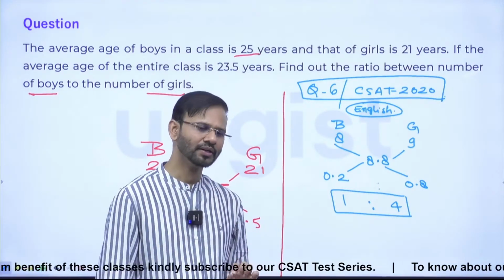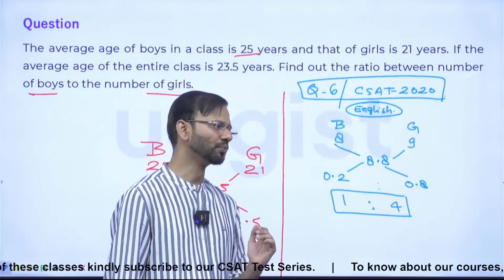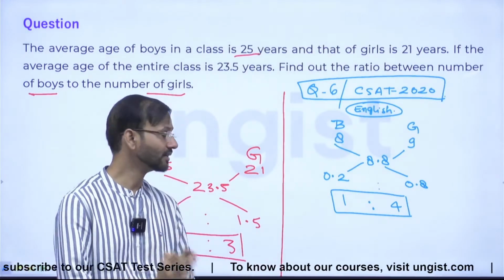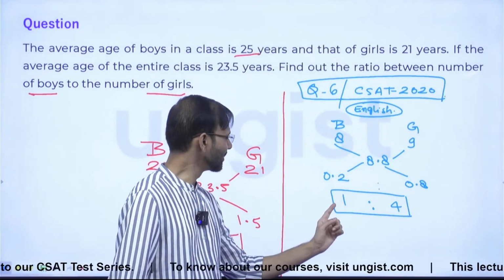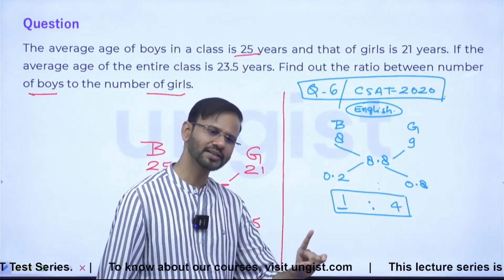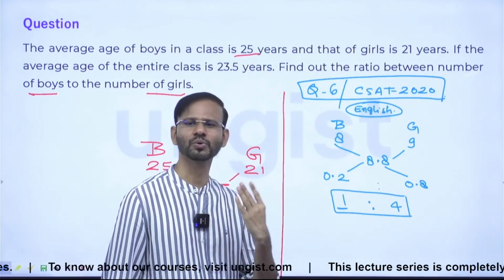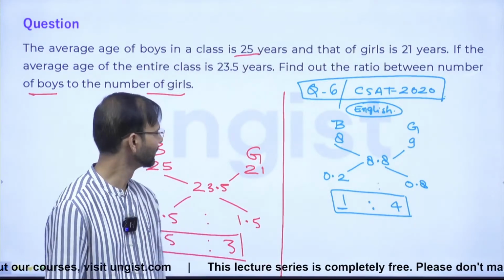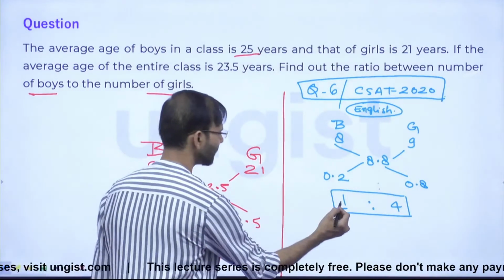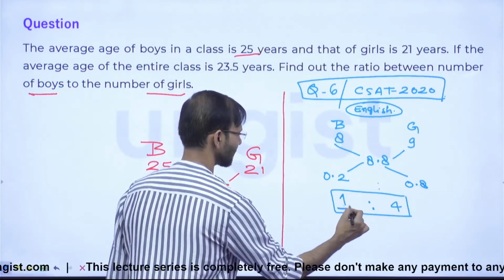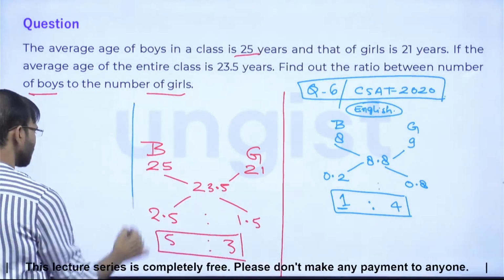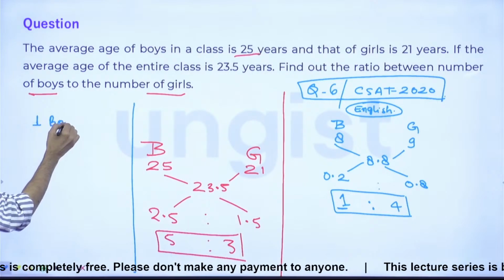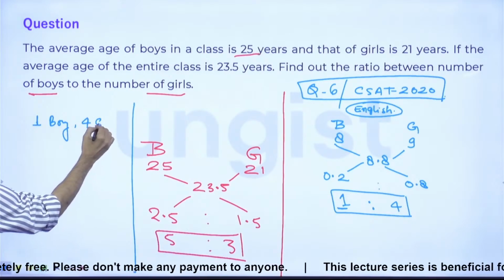Correct everybody? So to make it simple, you just assume the minimum number which is possible, right? So I'll be assuming that we have only one boy in the class and we have only 4 girls in the class, right? This is the least case that we can consider, right? So all of you, if we have only one boy and 4 girls,